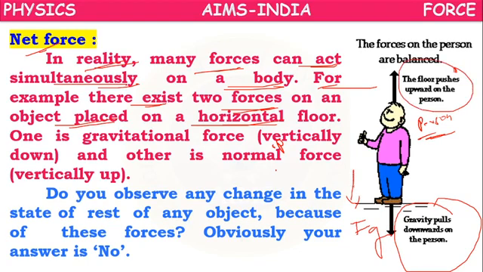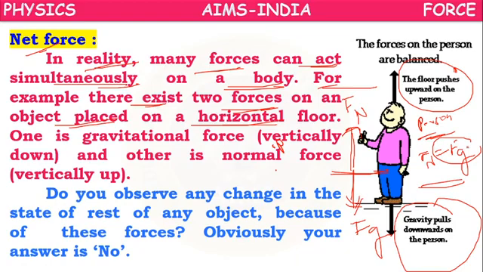To balance the force of gravity, the ground shows an opposite force called the normal or support force, whose magnitude is the same as the force of gravity. So on the person, two forces are acting simultaneously, which are equal in magnitude but opposite in sign.